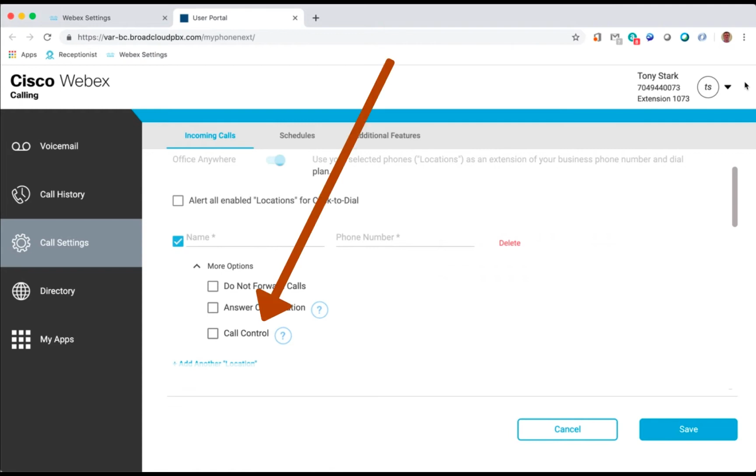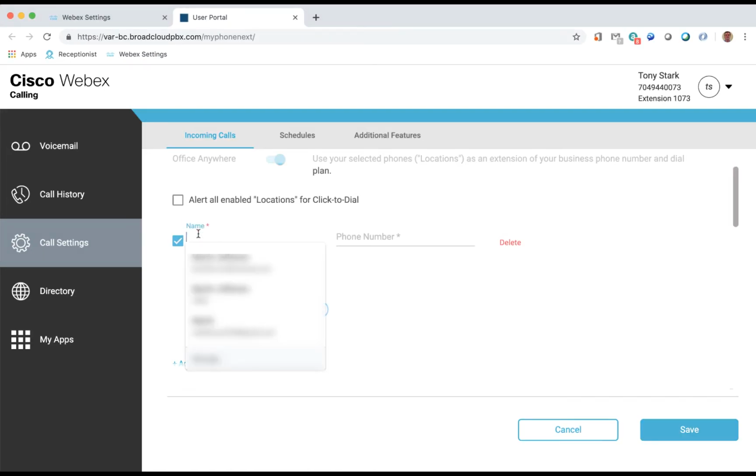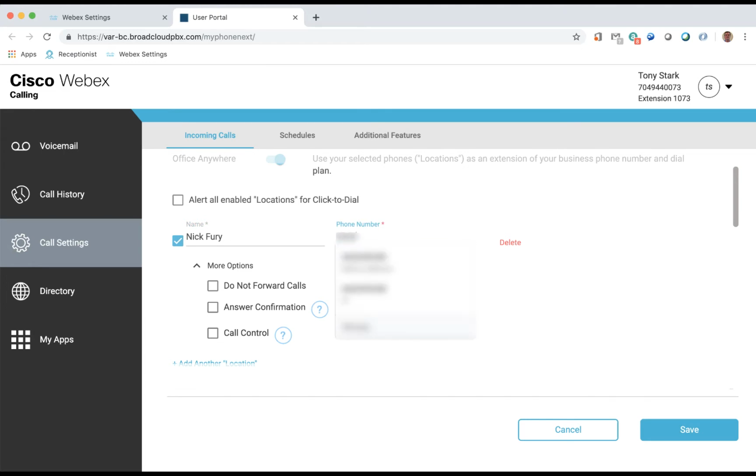And the Call Control option enables the user access to the system call control features such as Call Hold and Call Forward via feature access codes. We will set up Office Anywhere to call our cell phone for this demo. We enter a name and then our cell phone. We also select the Call Control option and click Save.